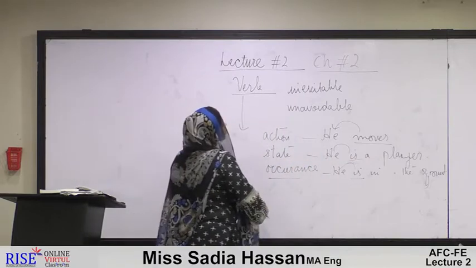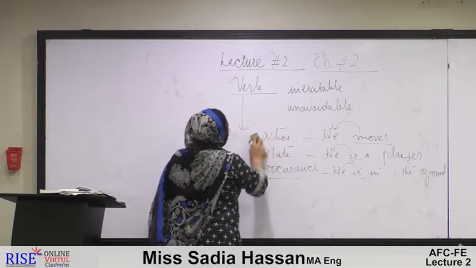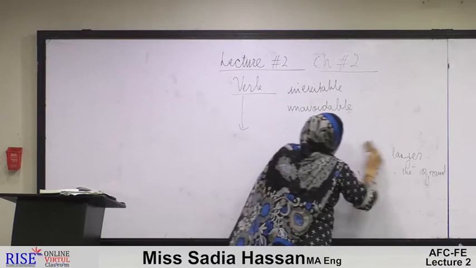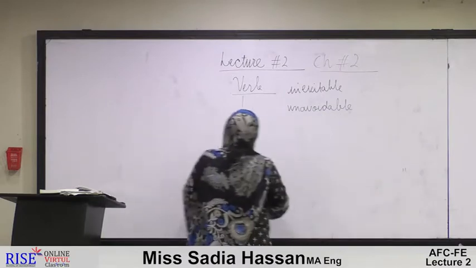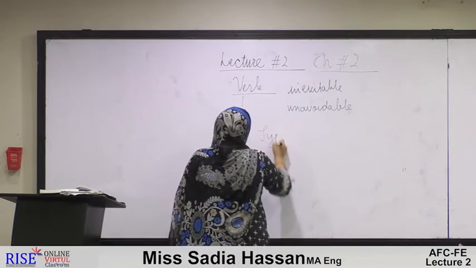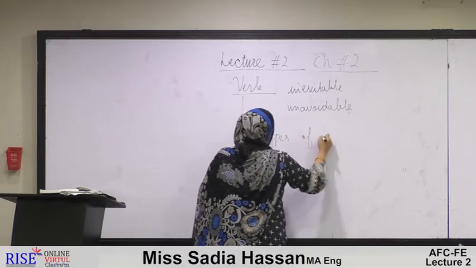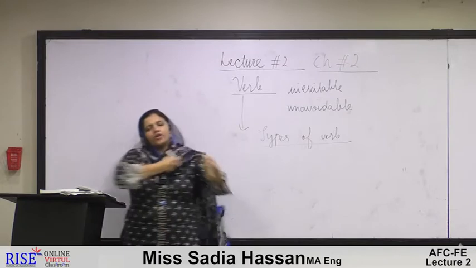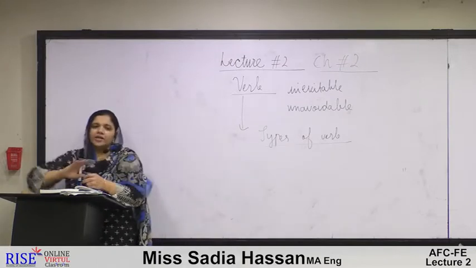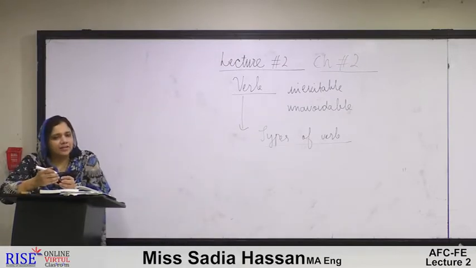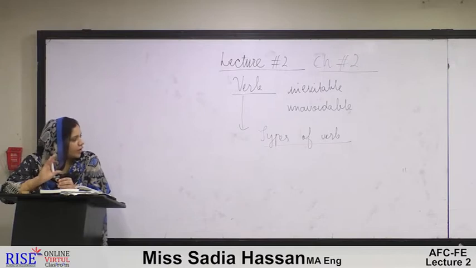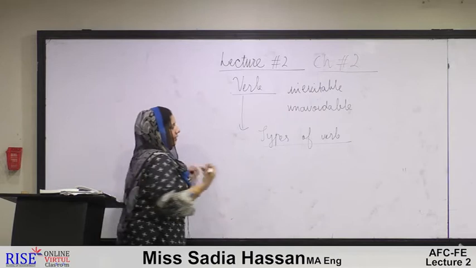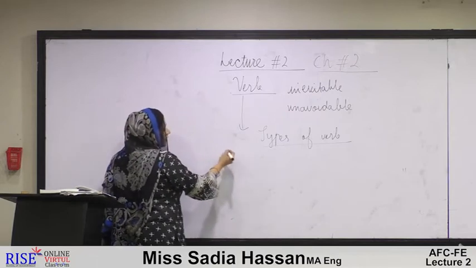Now we move on to different kinds of verbs. You can call them different types of verbs or different kinds of verbs. We are going to cover all these types of verbs in a series. In your book in chapter number 2, they have been described haphazardly, but we are going to cover them in symmetry so that we can have a clear picture of the verb. Let's start from the basic two.